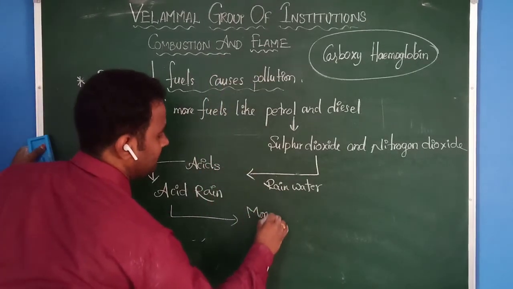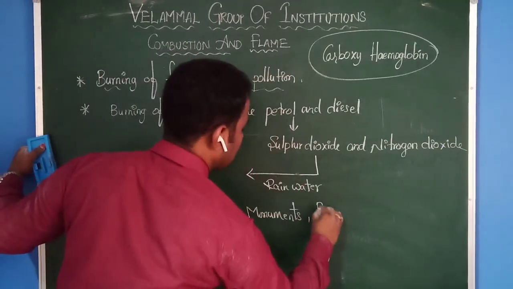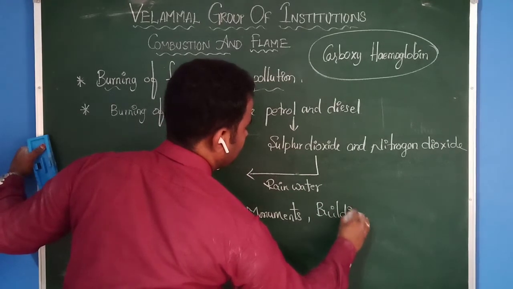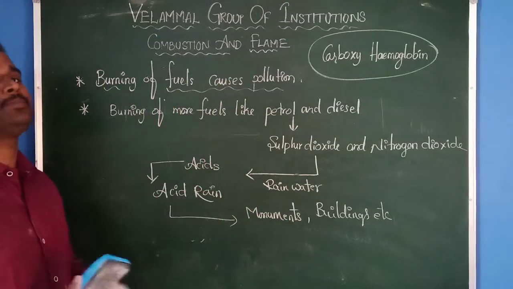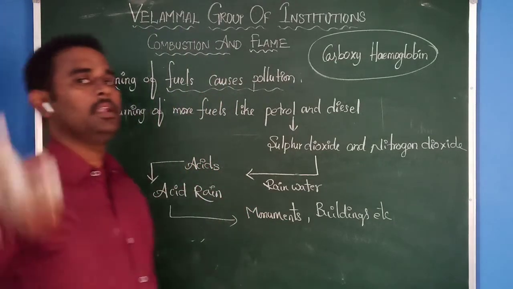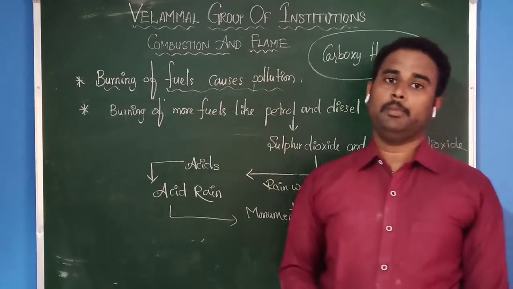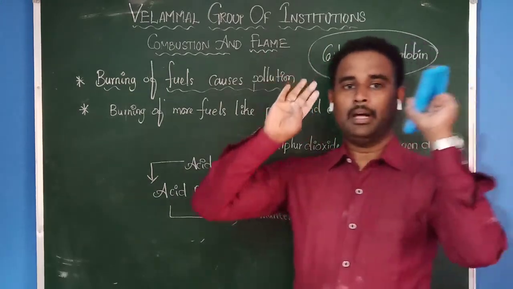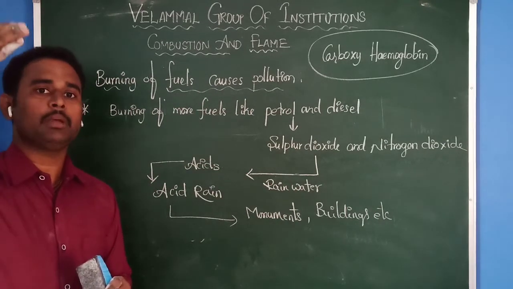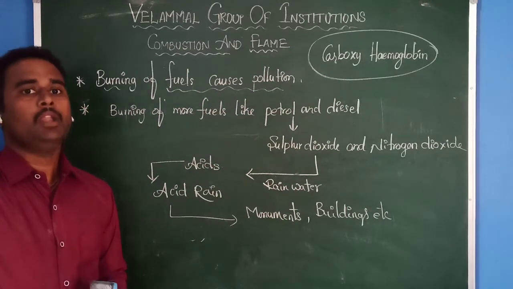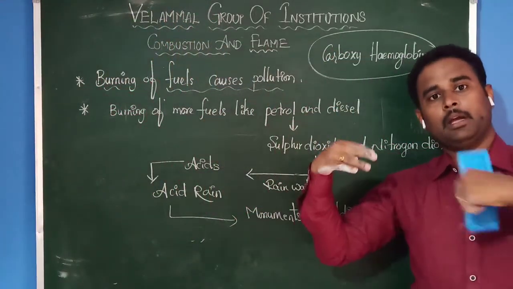Monuments, buildings, etc. will collapse. Okay, like the Taj Mahal. Why is the color of the Taj Mahal becoming yellowish from white? What is the reason behind that? Because near the Taj Mahal, there are many industries. Those industries produce some poisonous gases in the atmosphere, and due to rainfall, what happened? The rain reacts with the poisonous gases and they become acid rain.